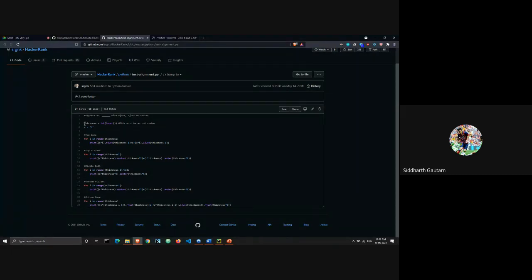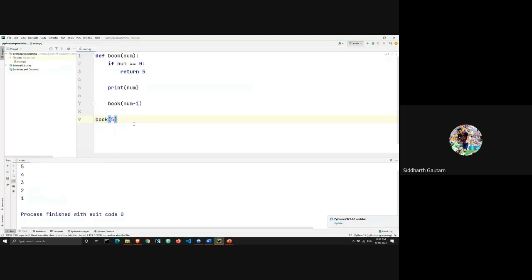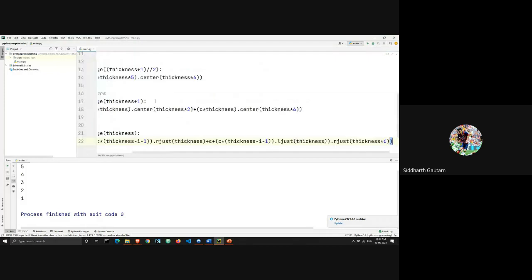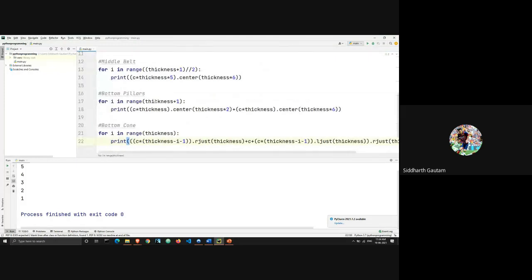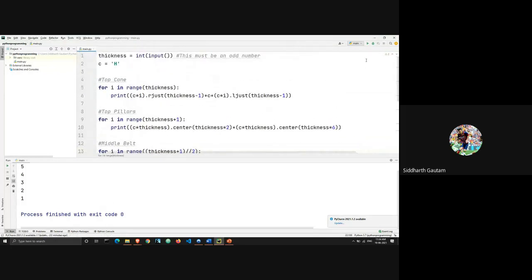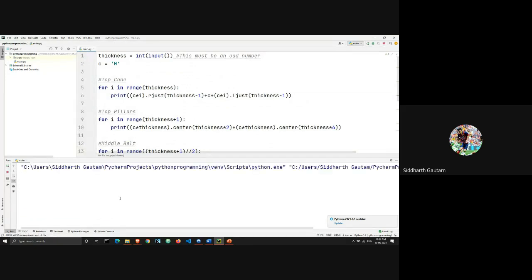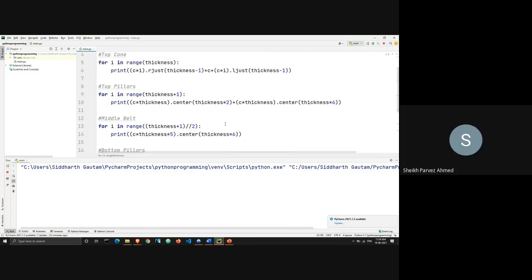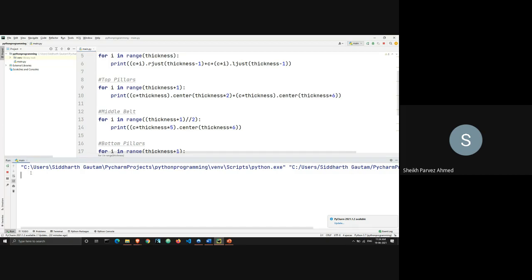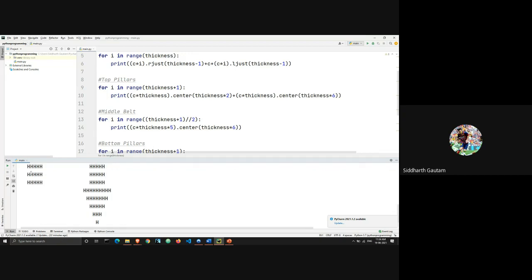All right, so this question is a little tricky. Let's first see what the output is. Okay, it's a little bigger than I expected. Let's run this and see the output. Okay, it didn't run. You have to take the input. Right. Input. Okay.